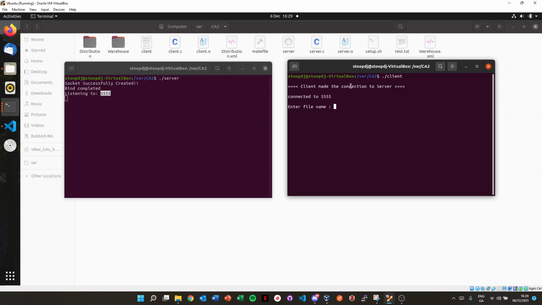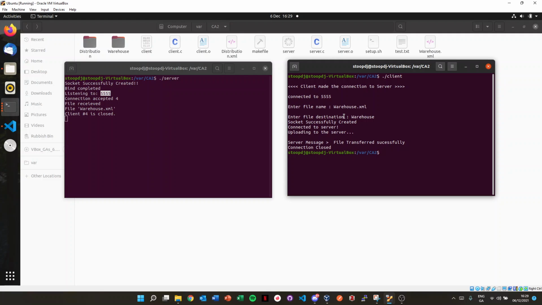Because DJ only has permission to access the warehouse folder, I'm going to use warehouse.xml. Here we go. Now it is asking for the file destination, basically where it wants to go. We want to go to the warehouse folder this time, so we're going to write warehouse. Here we go, and that's it.